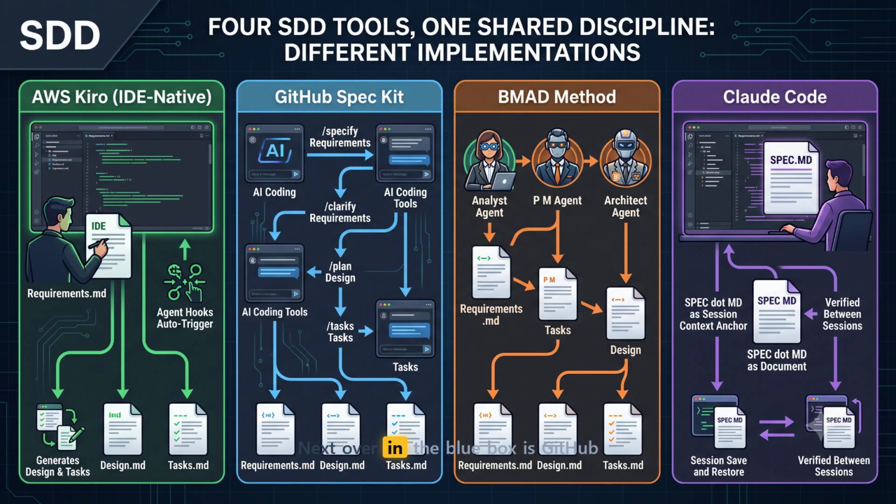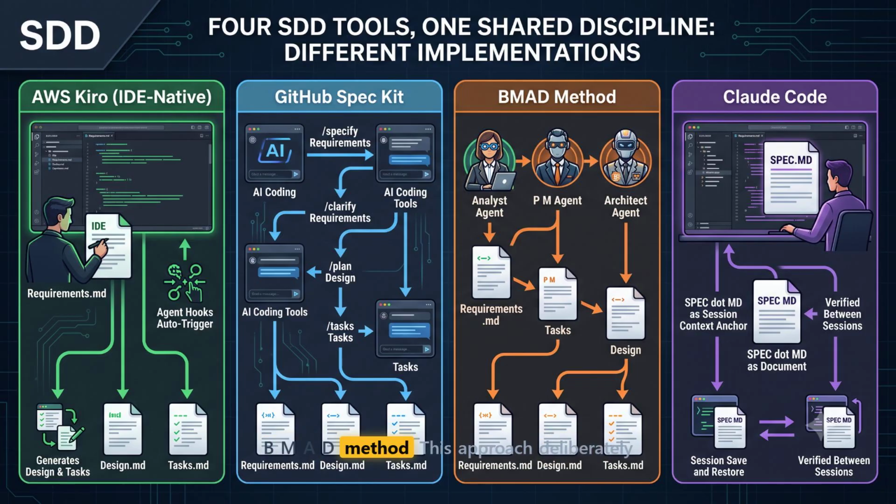Next over in the blue box is GitHub Spec Kit. This open source solution gives you a consistent interface of simple slash commands. Notice those labels: specify generates requirements, clarify tightens them, plan produces design, and tasks decomposes everything into atomic units. Spec Kit works universally across Claude Code, Copilot, Cursor, Windsurf, and Ada, giving you a shared discipline regardless of your preferred AI.